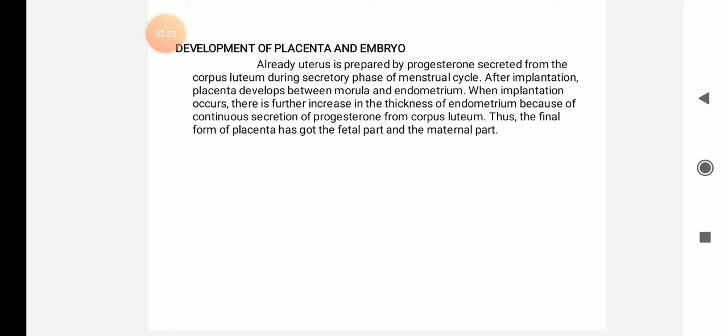So after implantation, placenta will develop between the morula and endometrium. When implantation occurs, there is further increase in thickness of the endometrium because of continuous secretion of progesterone from the corpus luteum. Thus, the final form of placenta has got the fetal part and maternal part. So, the developed placenta will have fetal part and maternal part.